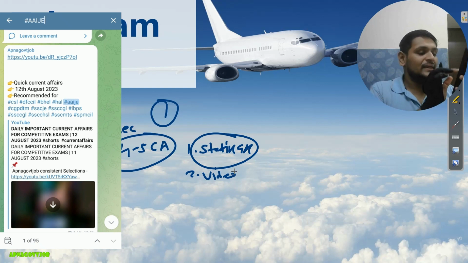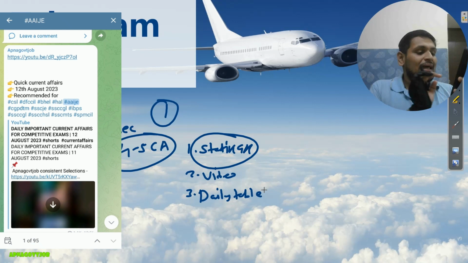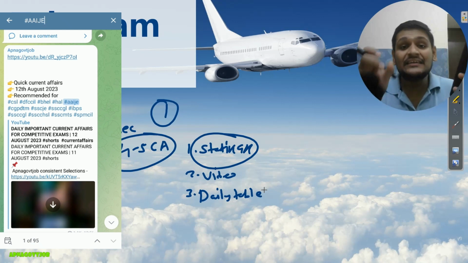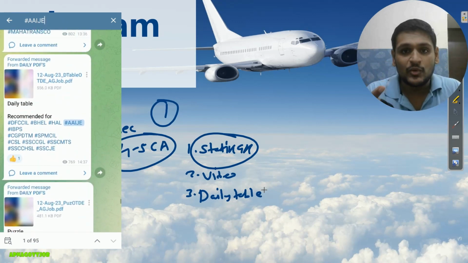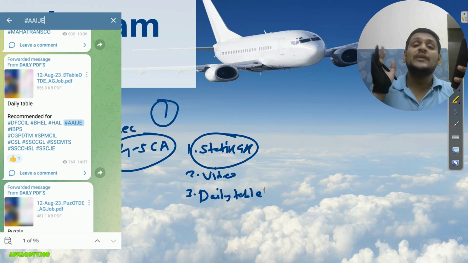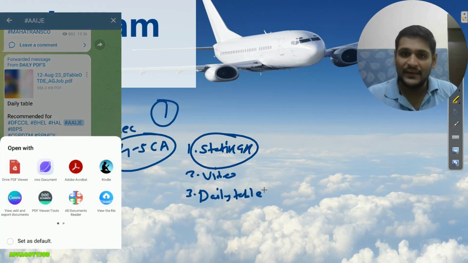Then third, you can see here the daily table. Okay, the third PDF you can see is the daily table, right? I will just open it for you like this, and here you can see now daily you are getting static GK in tabular format. So basically here we are taking only one topic. Okay, and on that one topic I am giving you data. Just read it and try to remember, try to recall, make notes, or download the PDF again, right?